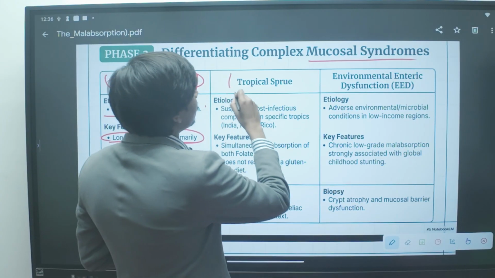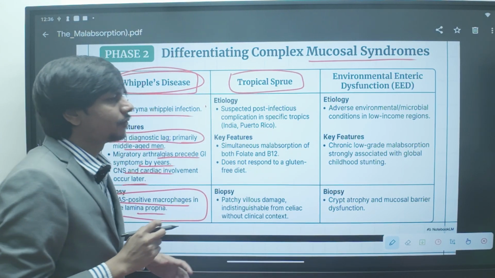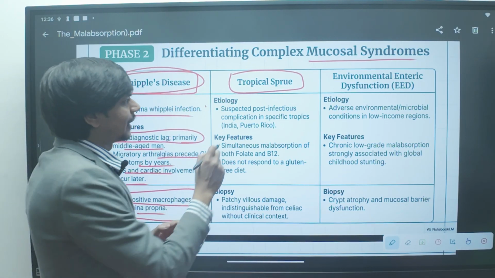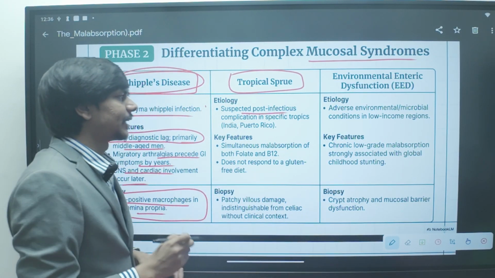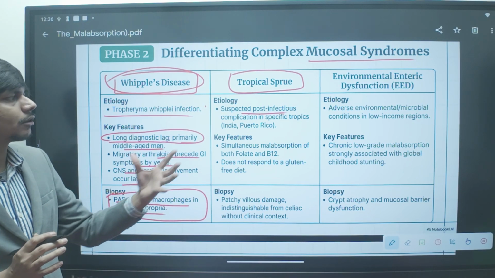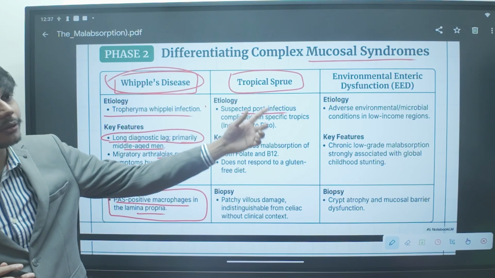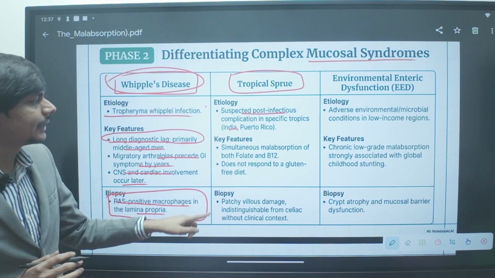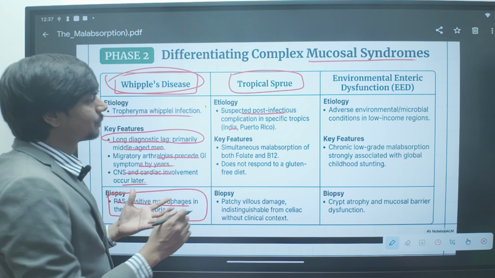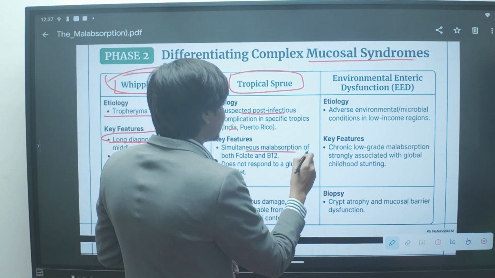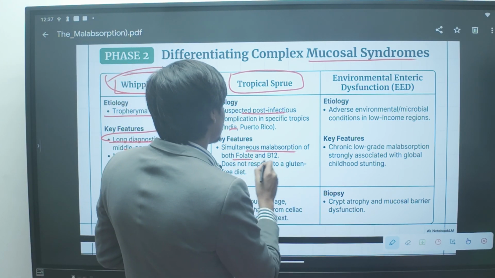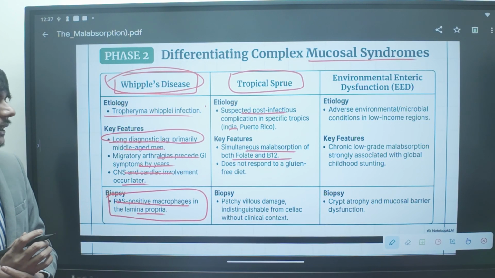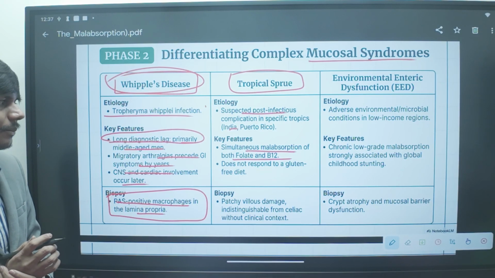Tropical sprue is also a type of absorption problem caused by infection, or sometimes it is suspected to be a post-infectious complication in some tropical regions. Not the whole globe, but some tropical regions like India. Here the patient will have a similar malabsorption problem, but you can see simultaneous malabsorption of both folate and B12. The patient can have malabsorption of both folate and B12.